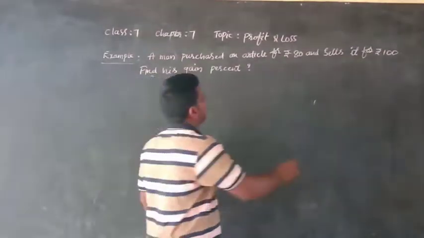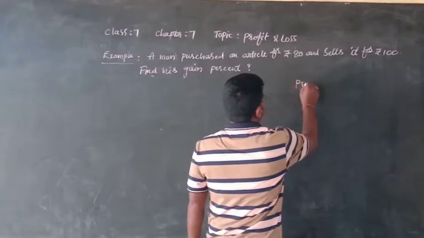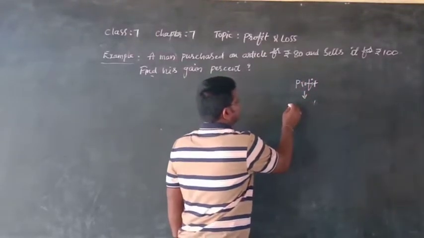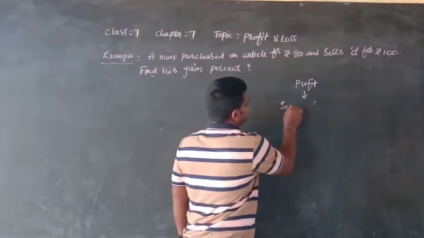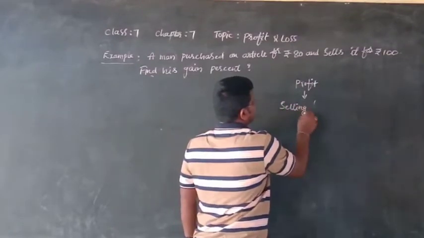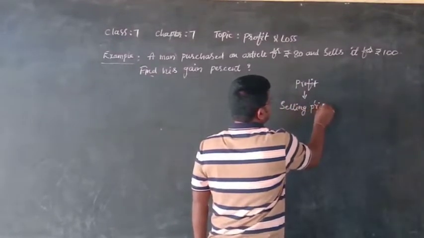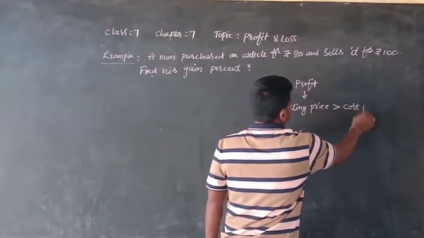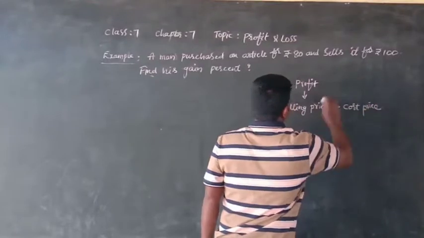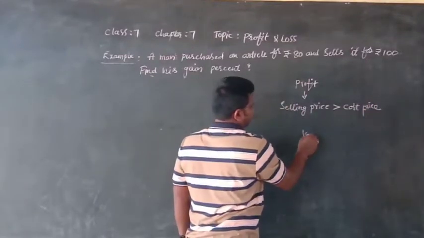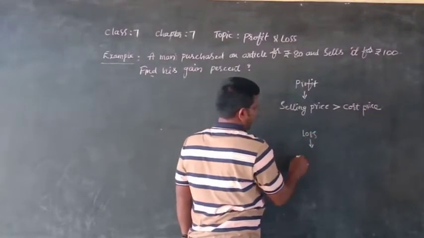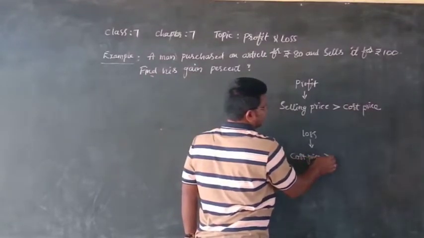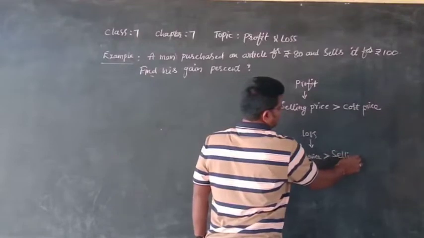We get profit when the selling price is greater than the cost price, and loss when the cost price is greater than the selling price.